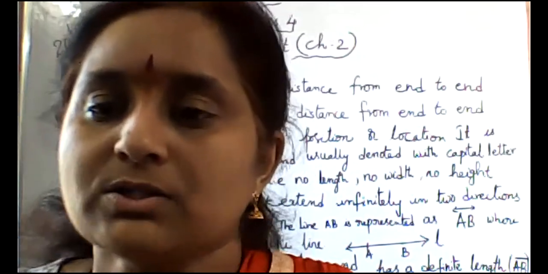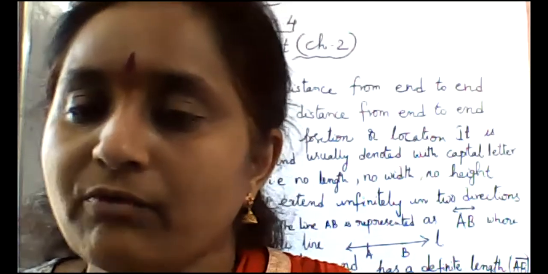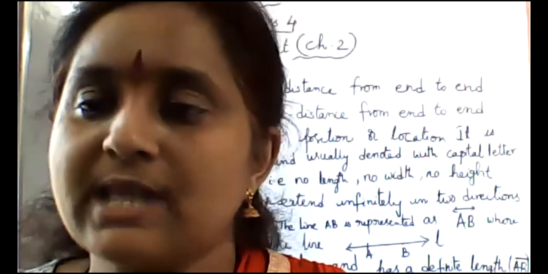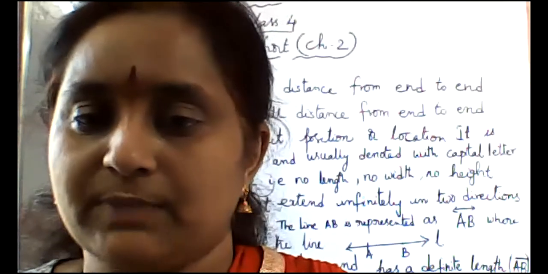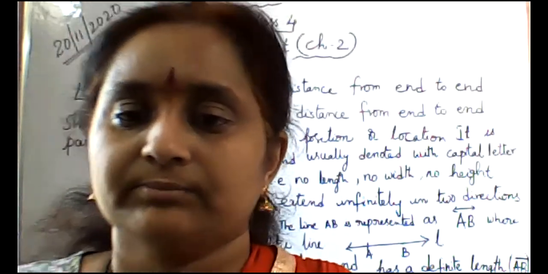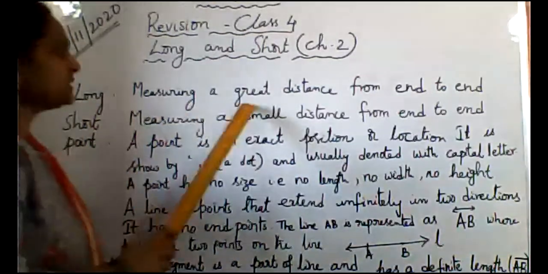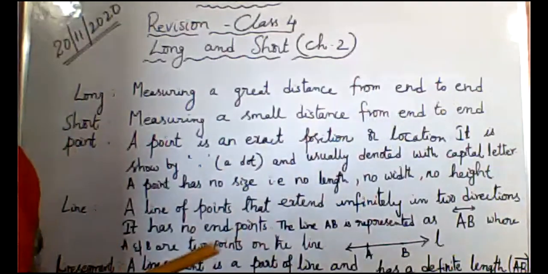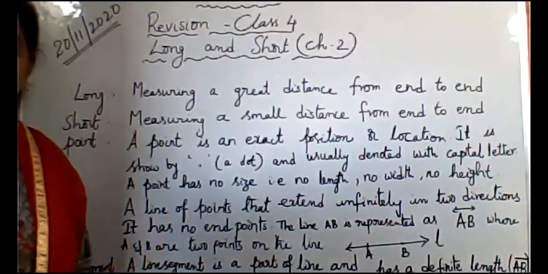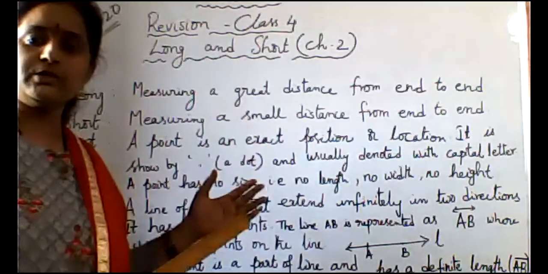Let us see once what is long and what is short, and what is a point, a line, a ray, and a line segment. Okay, let's start. As you know, long means measuring a great distance from end to end, like from this room to another room.